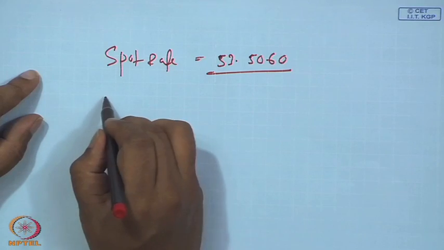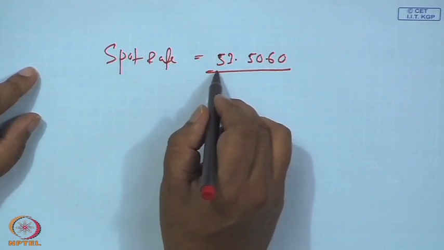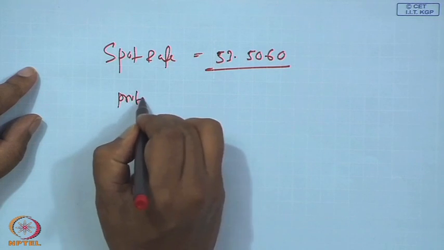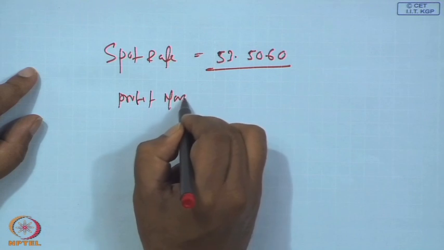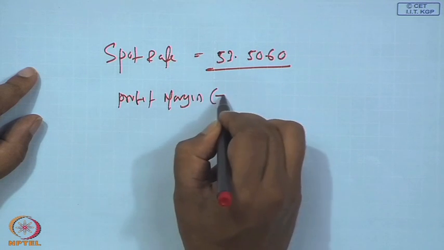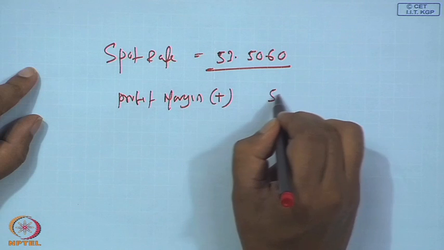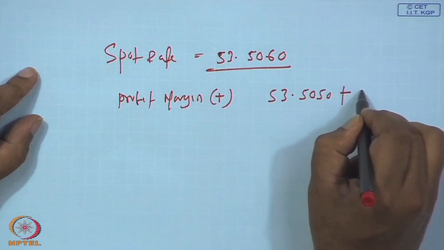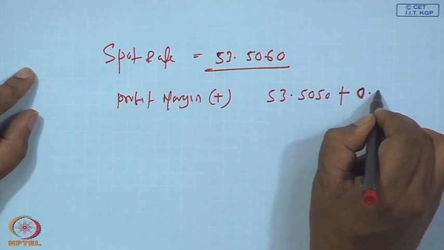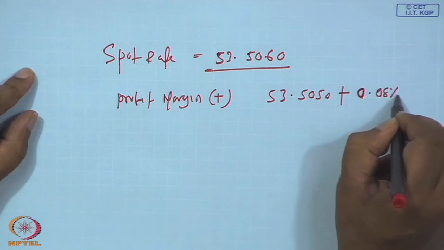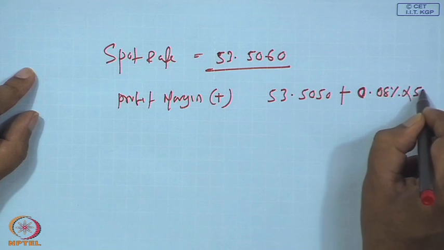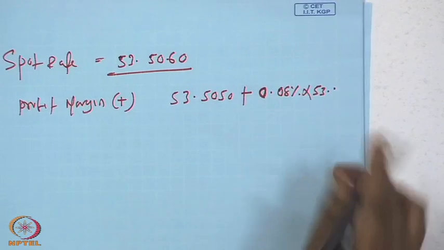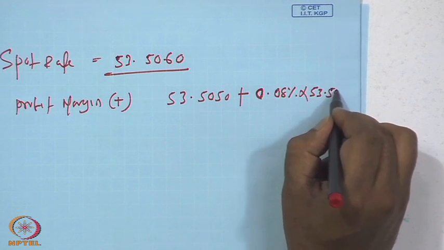Here you have to add the profit margin, which will be positive. The base rate is 53.5050 plus a profit margin of 0.08 percent of 53.5050, which gives 53.5060.